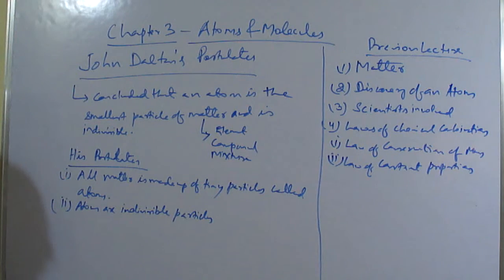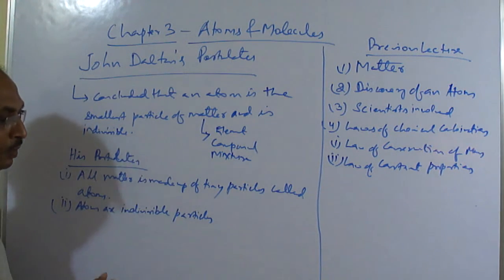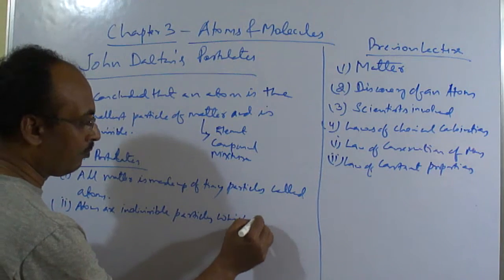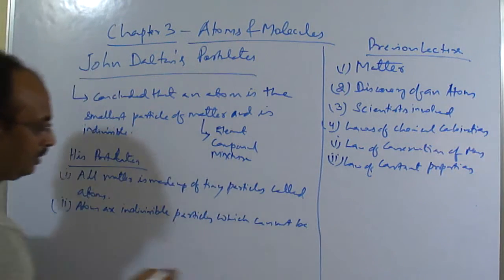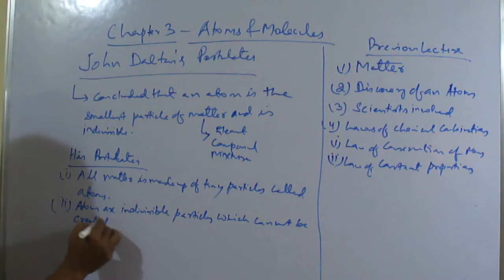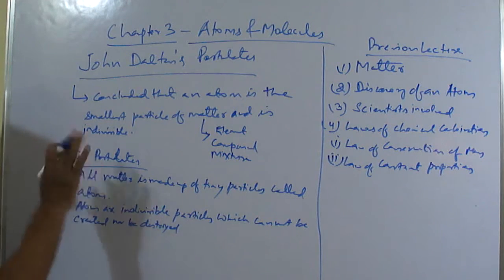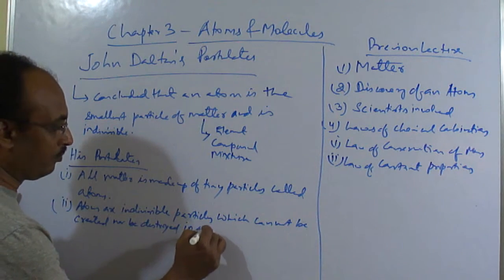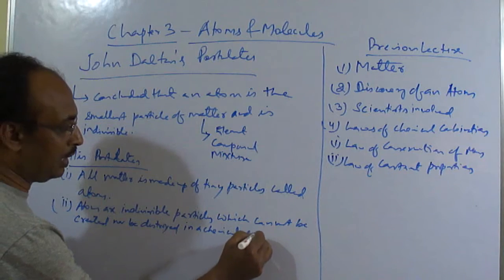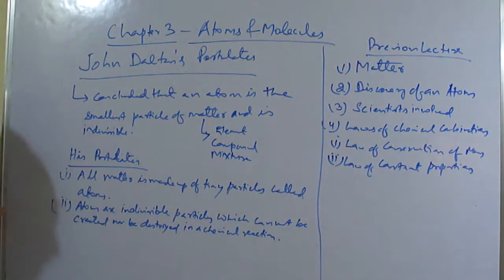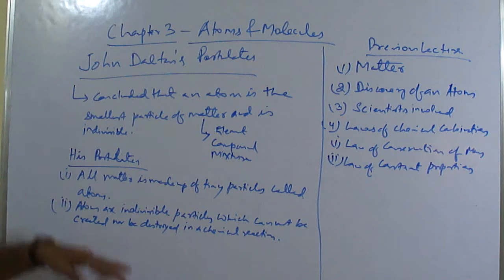Atoms cannot be created nor destroyed, even in a chemical reaction. Even if a chemical combination is taking place, the atom cannot be destroyed. It cannot be divided, and it cannot be created more and more. That smallest particle will be there.